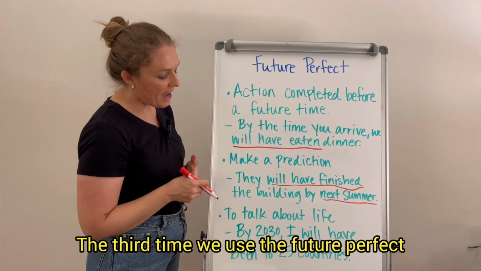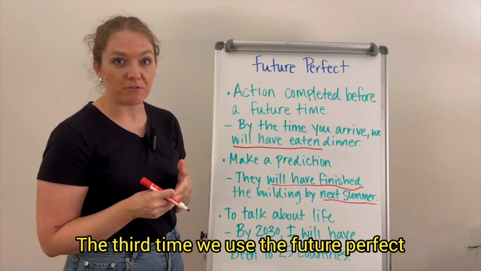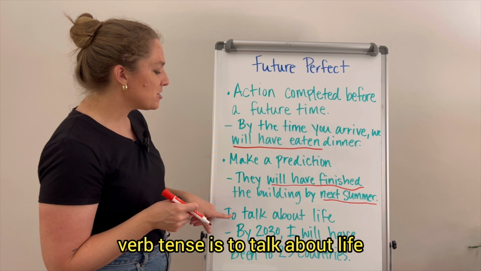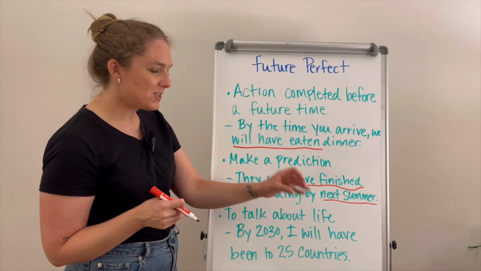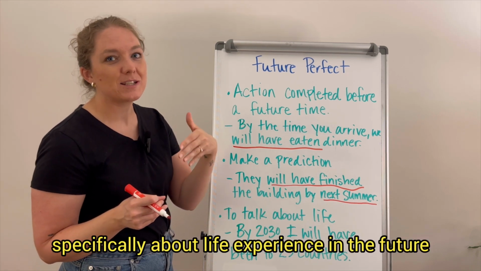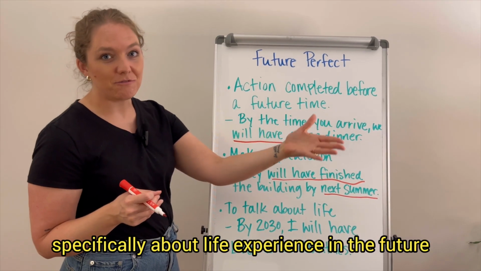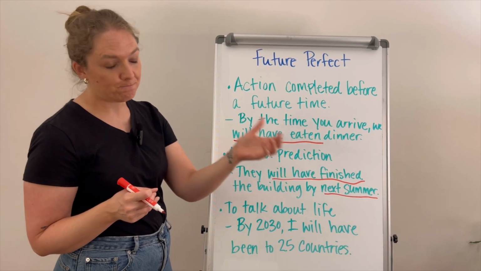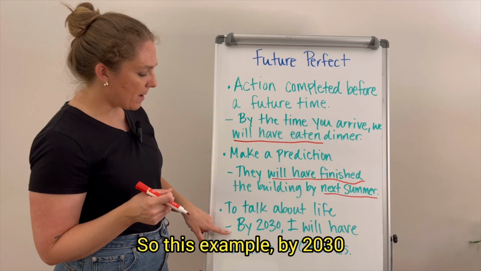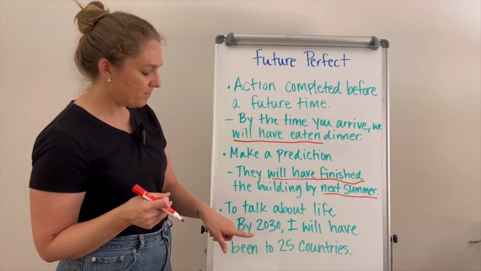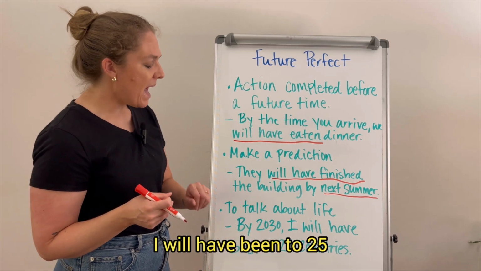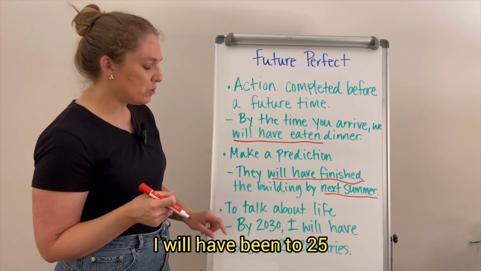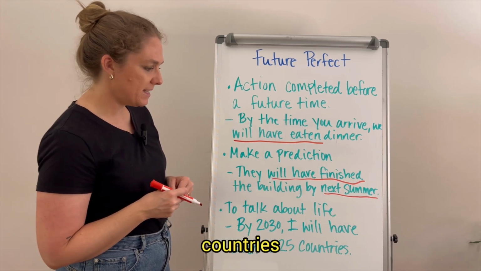The third time we use the future perfect verb tense is to talk about life experience in the future that will happen. So in this example, by 2030, I will have been to 25 countries.